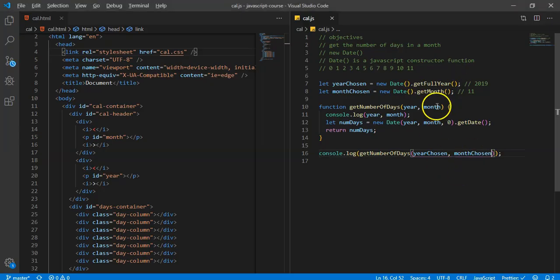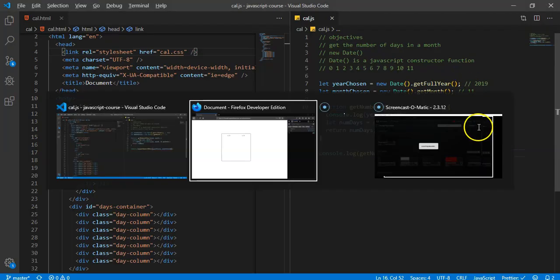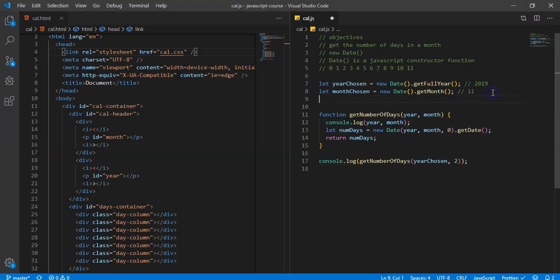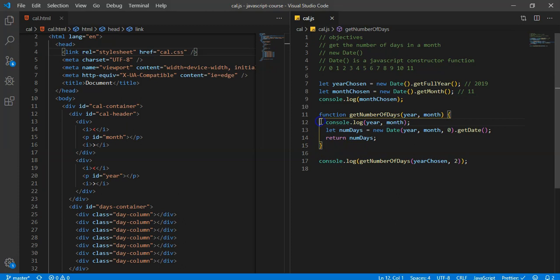So that's good. We're getting 30, and that's not what we want. That is because in here, I guess they want 12. So if we put 12 in here, we're going to get 31. Great. And let me just make sure that if we put 2 in here, we get 28. Okay, so unfortunately, when we console.log, and this is really confusing, but I'm going to do my best to explain this. Now, if I refresh, we have too many console.logs, so let me comment them out.